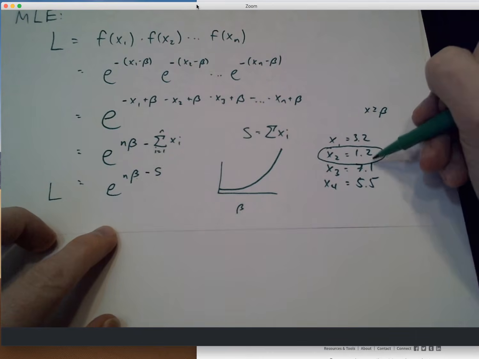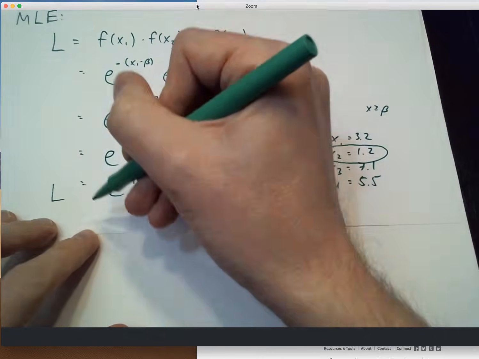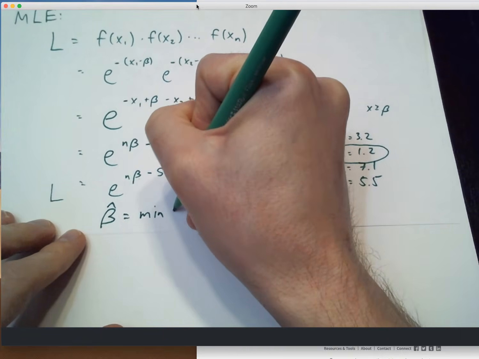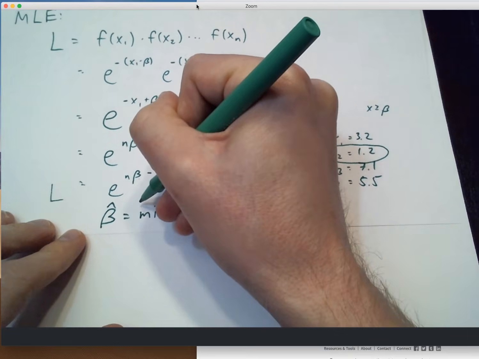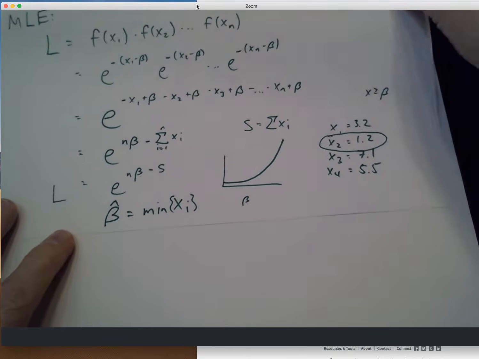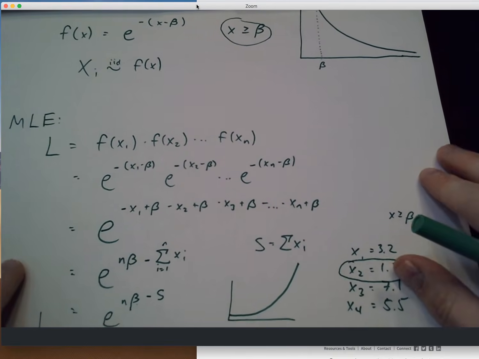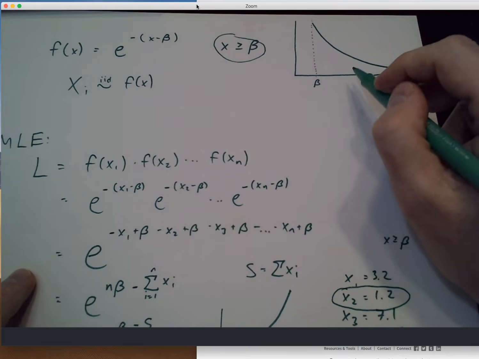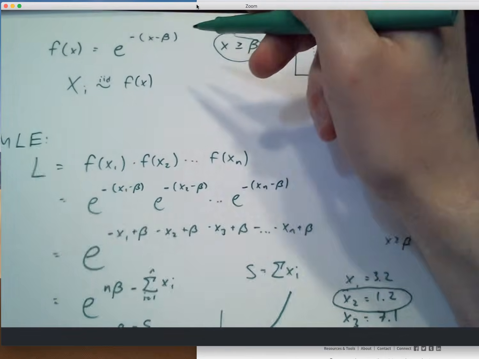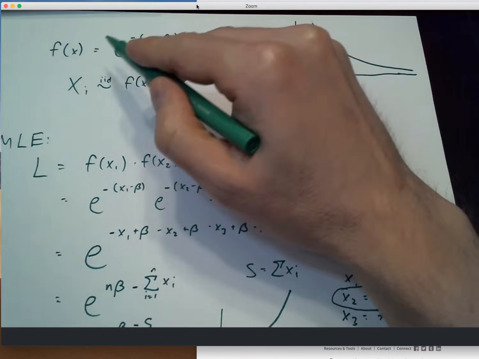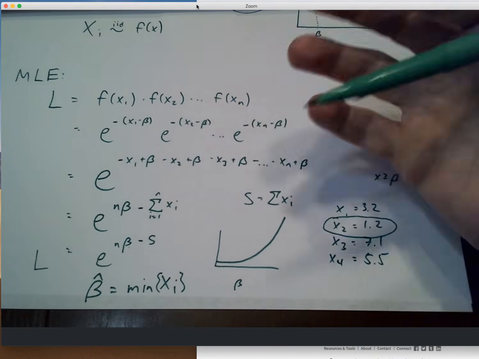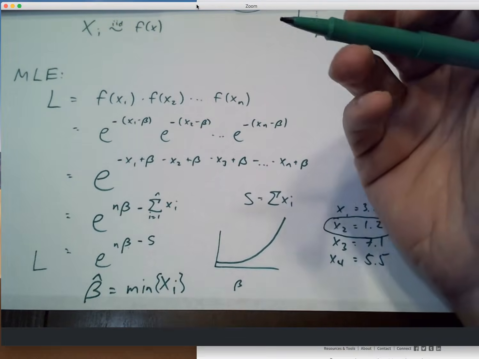So in general, 1.2 is the smallest value of my random sample. Beta hat is going to be equal to the minimum of all the values that I observed. So if I'm dealing with an exponential distribution with a minimum wait time, this location-shifted exponential, there's a fairly easy rule for what to do with the data once you've collected it to come up with the maximum likelihood estimate, the value of beta that gives the resulting model the highest chance of producing the data that you collected. The simple rule is: look at the smallest value. That's going to be your MLE estimate for beta.